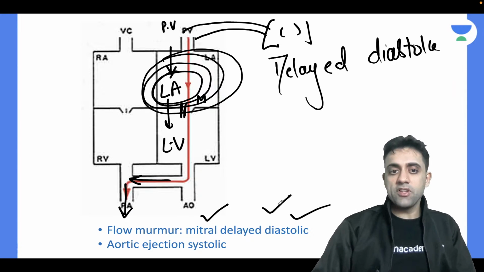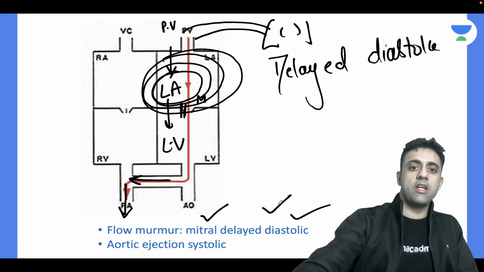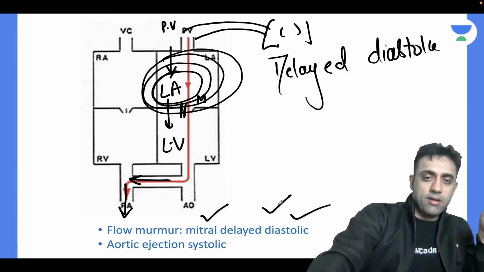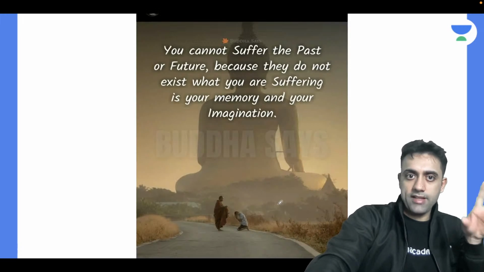Yes, exactly, Pancake. So a delayed diastolic murmur as a flow murmur in the mitral area, and the shunt murmur will be a continuous machinery murmur. Okay, that you should know.